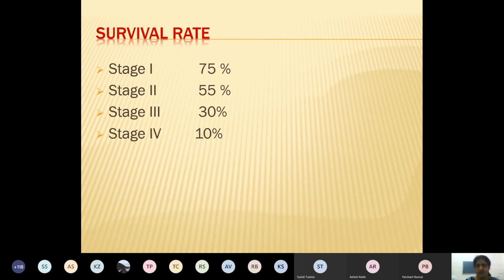Now coming to the survival rate. Naturally, like any other malignancy, stage 1 of CA endometrium will have 75%, that is a good survival rate. If it has gone to stage 2, it decreases to 55%. Stage 3 has only 30%, while stage 4 has a bad prognosis, hardly 10% chances of survival.